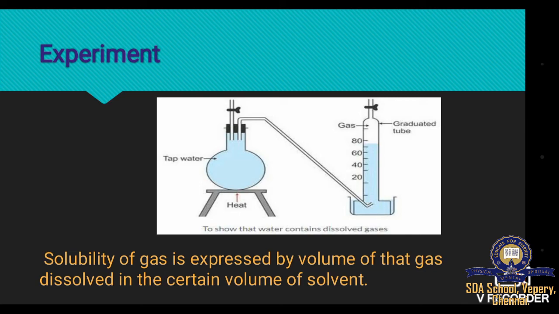So the collected gas bubbles show the presence of gases in tap water. This solubility of gas is expressed by the volume of that gas dissolved in a certain volume of solvent. The gases dissolved in water can easily be expelled by boiling the water.